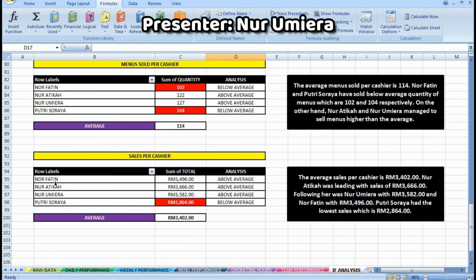The average sales per cashier is 3,402 ringgit. Nur Atika was leading the sales with the amount of 3,666 ringgit. Following her was Nur Umira with 3,582 and Nur Fatin with 3,496. However, Putri Soraya had the lowest sales, which is 2,864.